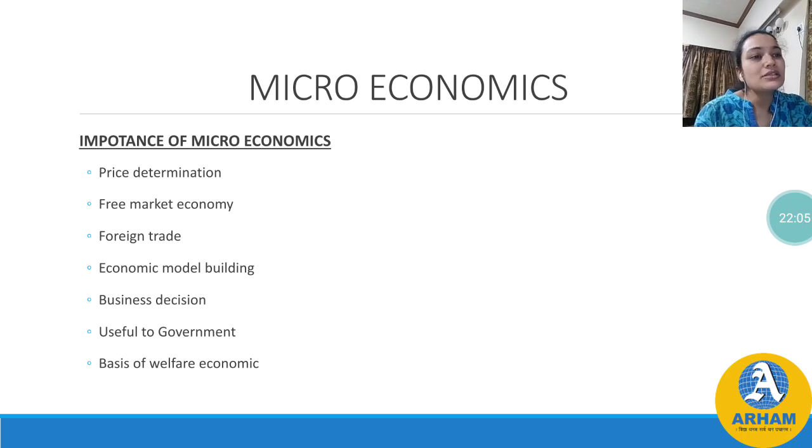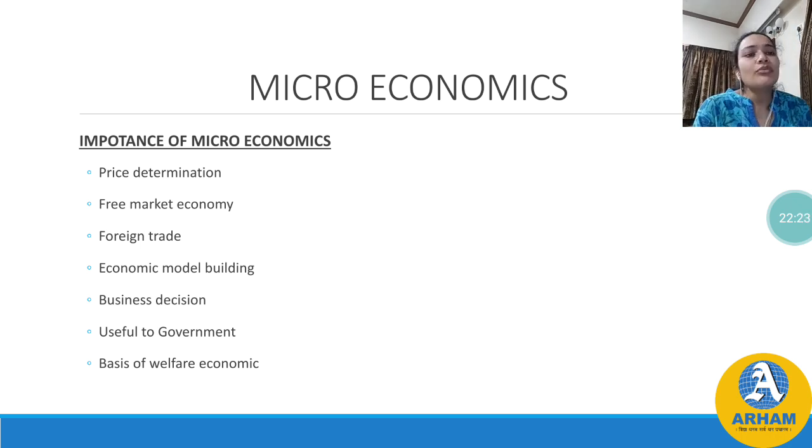Microeconomic theory is helpful to businessmen for taking all the important, crucial decisions. Microeconomics can determine the cost of production, it can determine the price of the goods, then output and profit, etc. In this way, it can help the businessman to take a proper decision which will be fruitful for him.